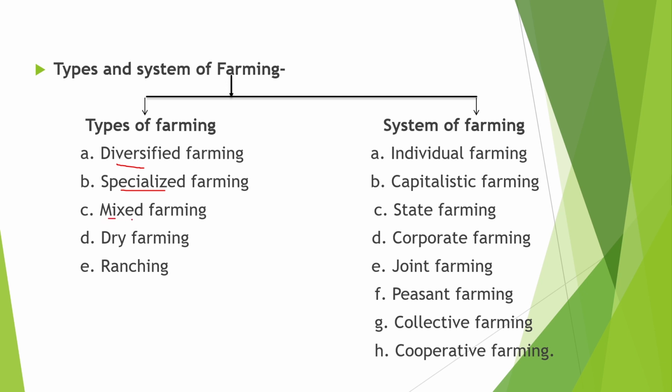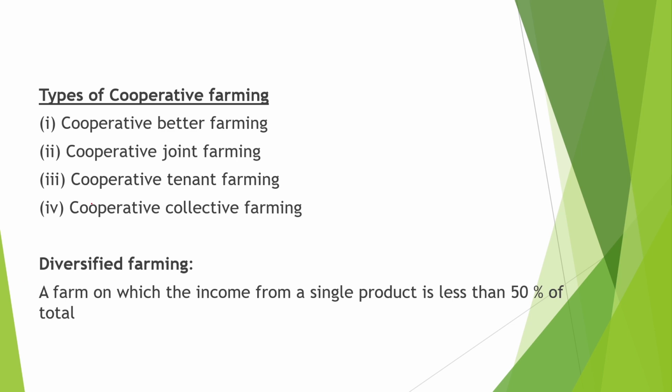Next is mixed farming. This mixed farming includes raising of livestock along with the growing of crops. Fourth is dry farming and the last is ranching. Now the systems of farming are individual farming, capitalistic farming, state farming, corporate farming, joint farming, peasant farming, collective farming and cooperative farming. Next topic is types of cooperative farming.